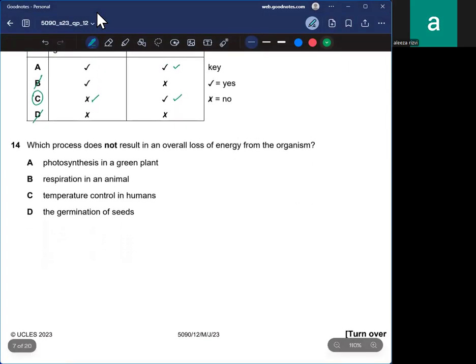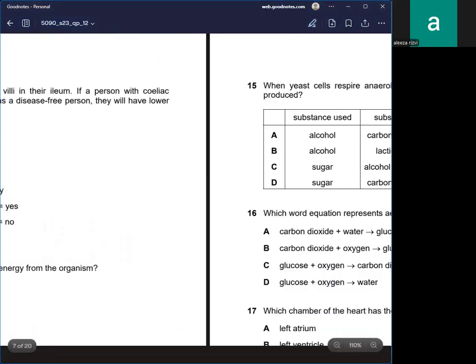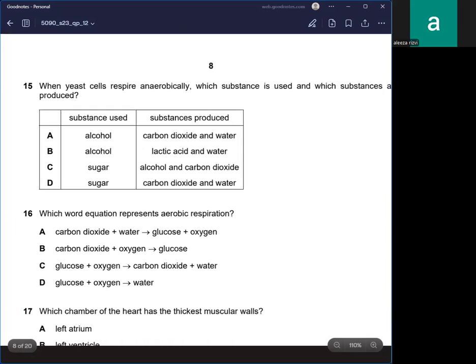Which process does not result in an overall loss of energy from the organism? All right, does not. Let me highlight it. Photosynthesis in a green plant, respiration in an animal, temperature control in a human, the germination of seeds. So it's obvious, it's A. Alright. Question number 15.